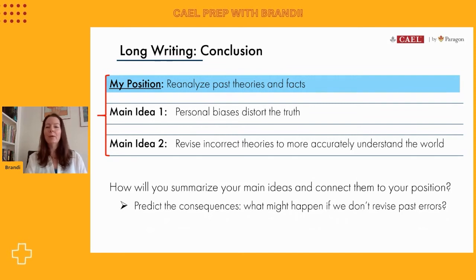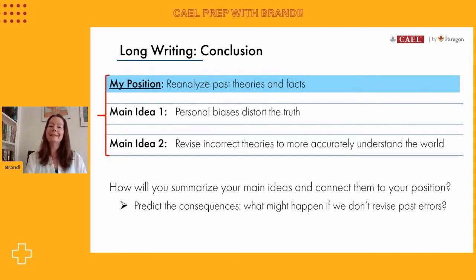So in other words, what are some negative results that might happen if we don't revise past errors? If I can present it that way, hopefully my reader will agree with me that it's really important to make sure that those past theories are correct. That's really why we've been writing this entire essay.